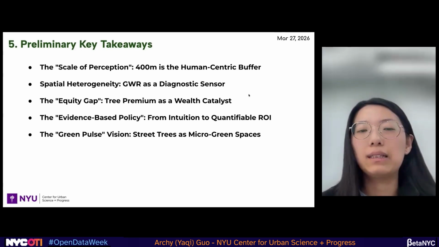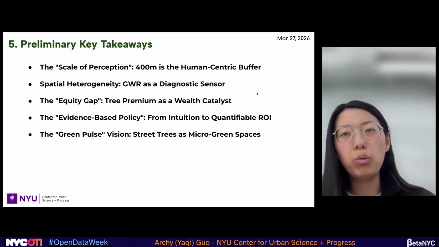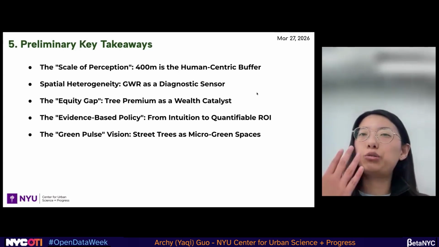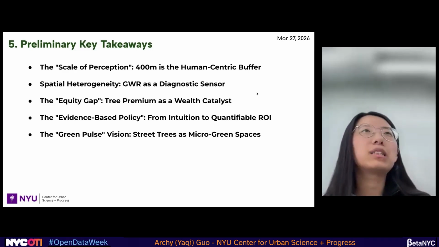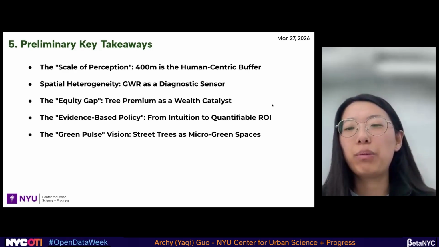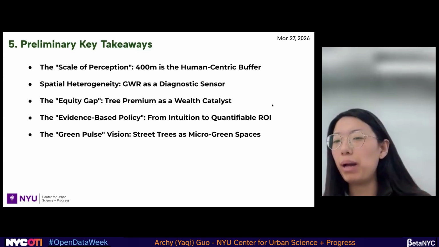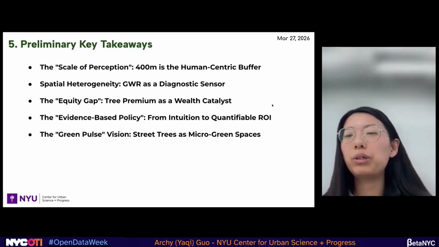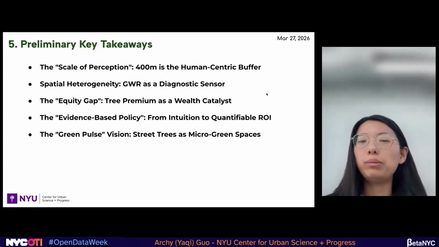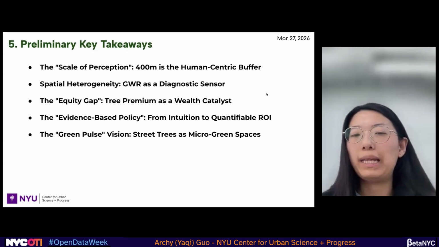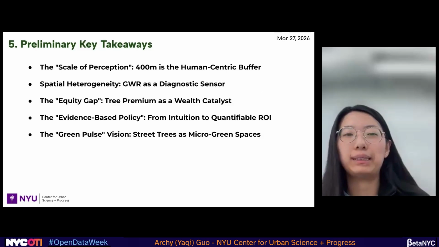The first thing is evidence-based policy. As we showed earlier, the unit able to move things is the community board. They have the right to propose something, to make some act, to make something happen. So from intuition to quantifiable ROI, we have some suggestions with our map. So the community board, yeah, these are the areas that we might care about. And the last thing, about our website, we really hope it can be used as a tool to see street trees as micro green spaces.